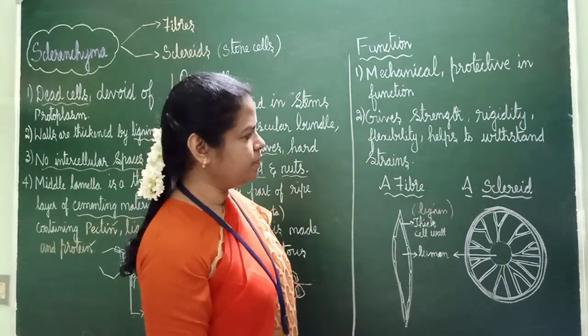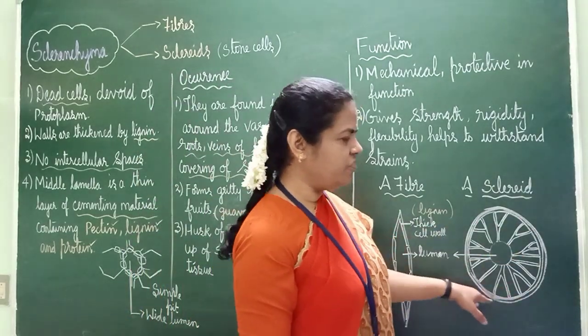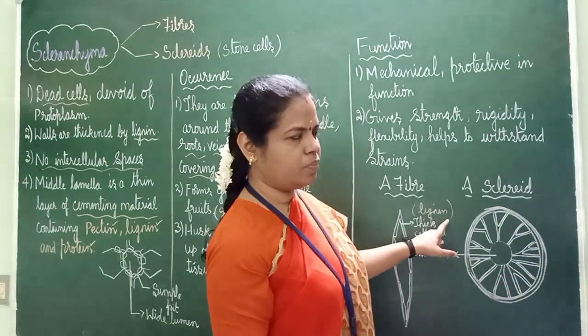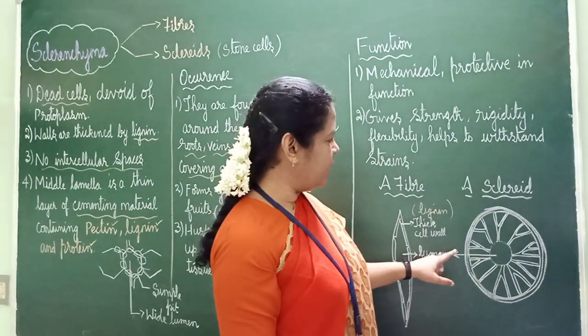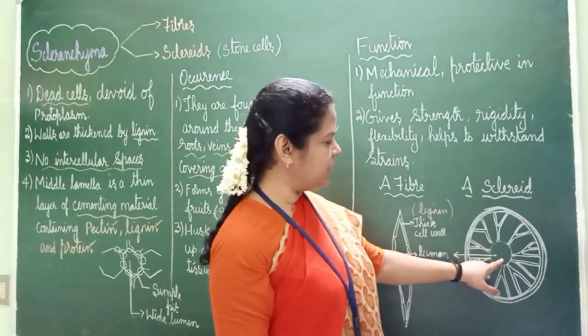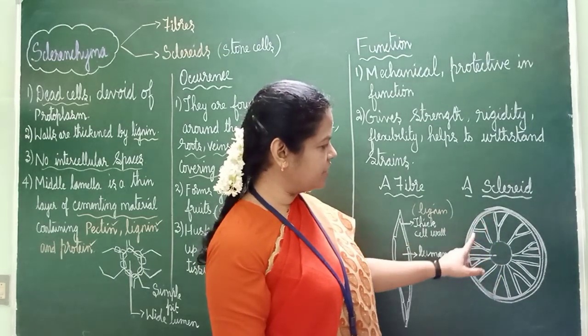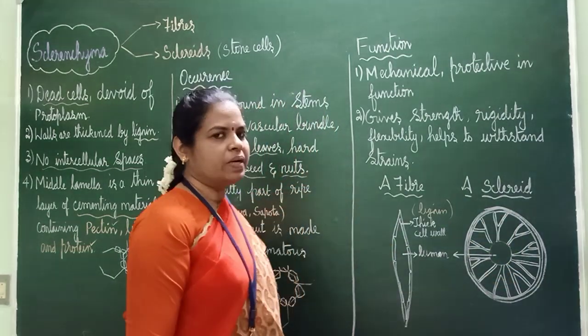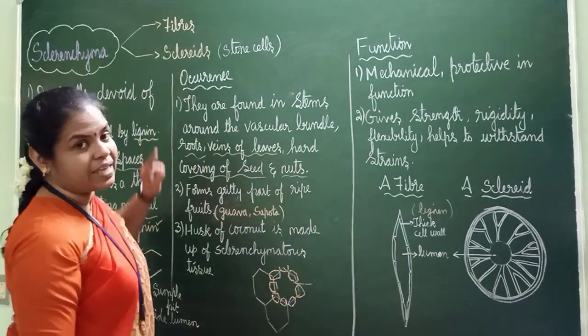A sclereid, if you see, is like a wheel. An outer thick wall will be there, also because of lignin, and inside one gap will be there, that is the lumen, and in between it will be like this. The sclereid shape will be like this. So sclerenchyma is made up of fibers and sclereids.